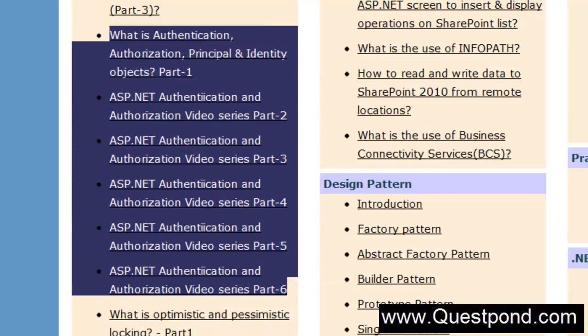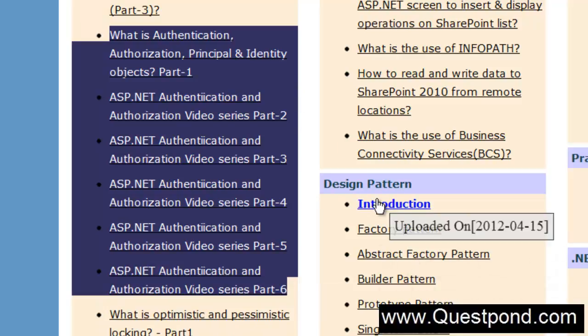So my suggestion would be to go and watch all of these 7 videos before you come for tomorrow's lab. In the next lab, we're going to see how we can implement security in our ASP.NET application. But before that, please ensure that you go and see these 7 videos so that you know what's going to happen in tomorrow's lab.